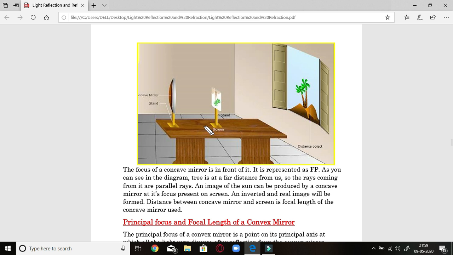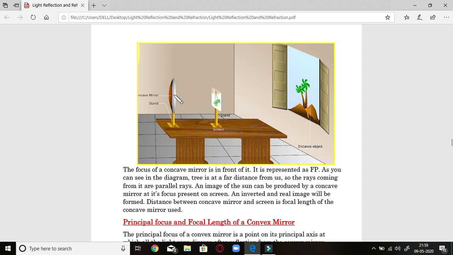Now move this screen so that you get a clear, real and inverted image on its surface. This point where you get the sharp real inverted image is the focus, and the distance between the center of the concave mirror and the screen is the focal length.